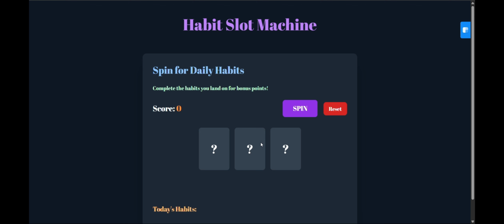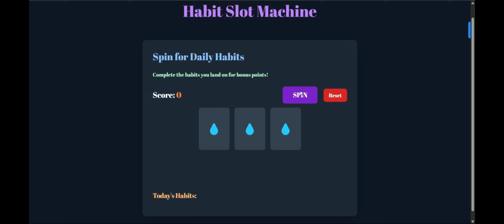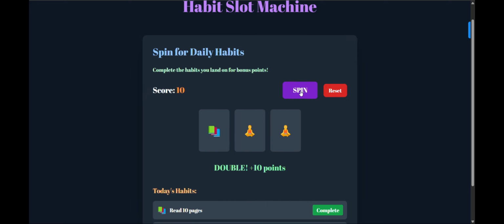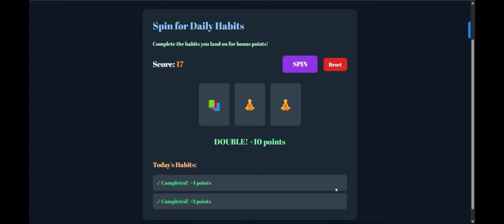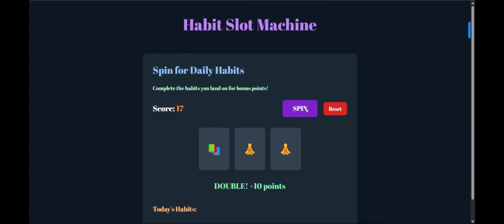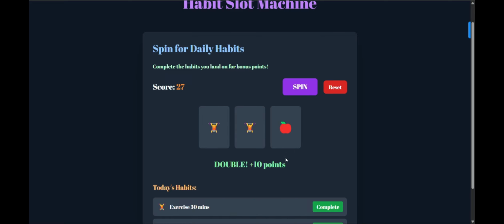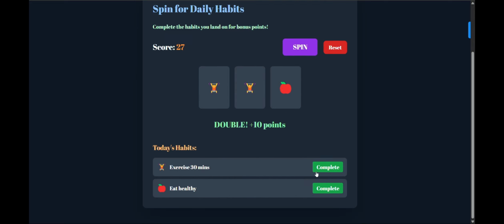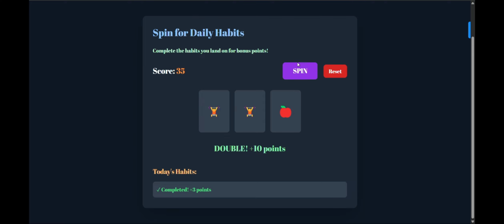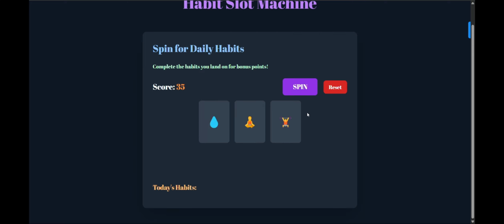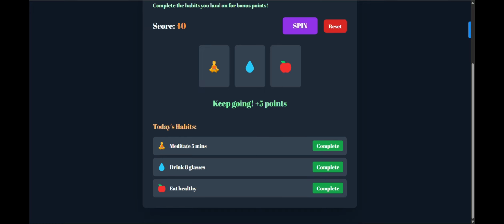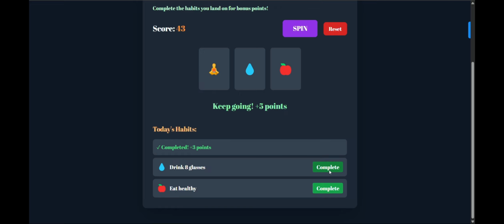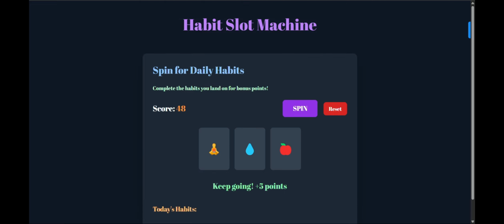So there is a habit slot machine game in which, if I click on this spin button, my habit machine will generate some random habits like read 10 pages, meditate 5 minutes, and after completing one, XP is awarded to me as a score. After clicking on spin, more habits will be generated like exercise 30 minutes, eat healthy, more points will be generated and new badges will be awarded. After clicking on this I got 3 different habits: meditate 5 minutes, drink 8 glasses of water, eat healthy, and after completing these my score will be incremented.